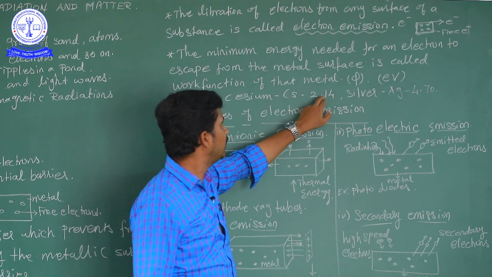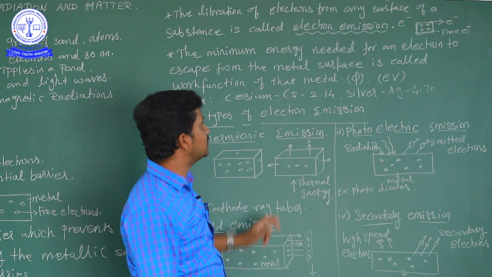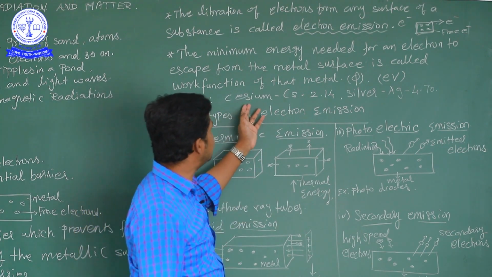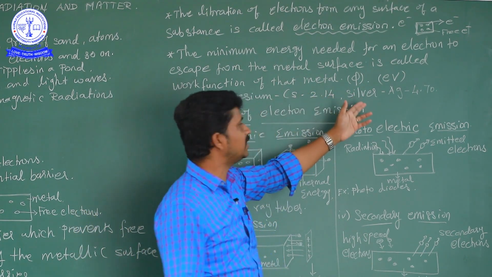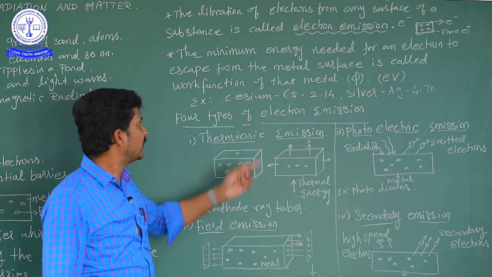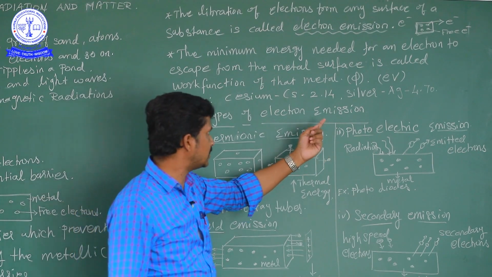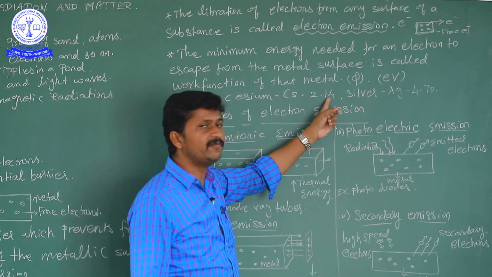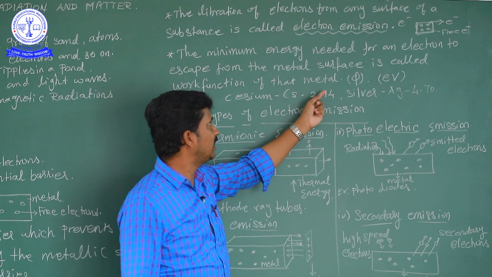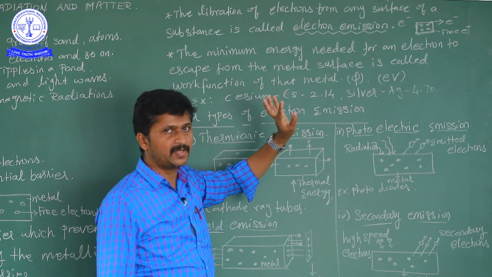This is the required minimum energy. So electrons are liberated. Consider cesium and silver. In which metal is the electron liberated easily? Cesium easily liberates electrons. Why? Because the energy required is very minimum. 2.14 is the minimum energy required.